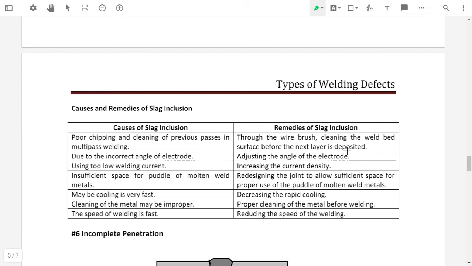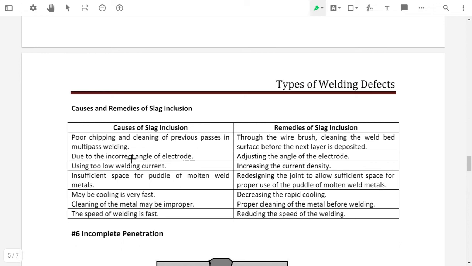If there is dust or chips from the previous pass in the weld area, it should be properly cleaned with a wire brush, and it will avoid slag inclusion.